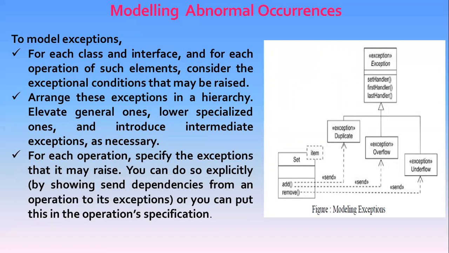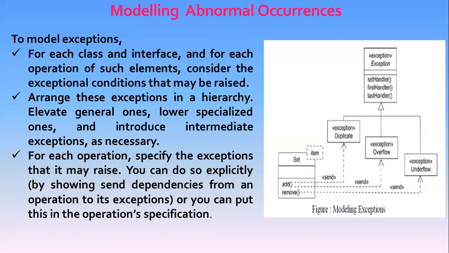As shown here, the add operation may produce duplicate and overflow signals, and the remove operation produces only the underflow signal. Alternatively, we could have put these dependencies in the background by naming them in each operation's specification.